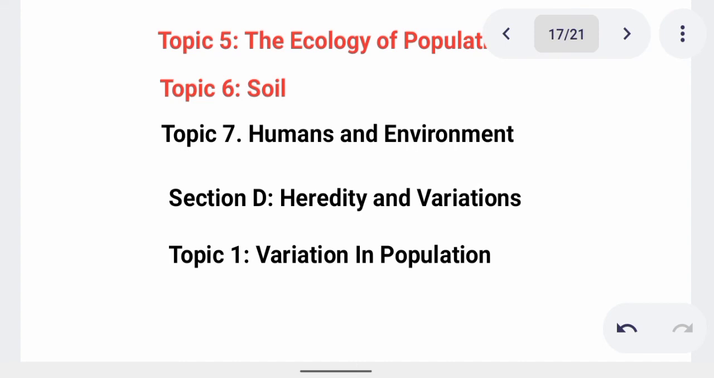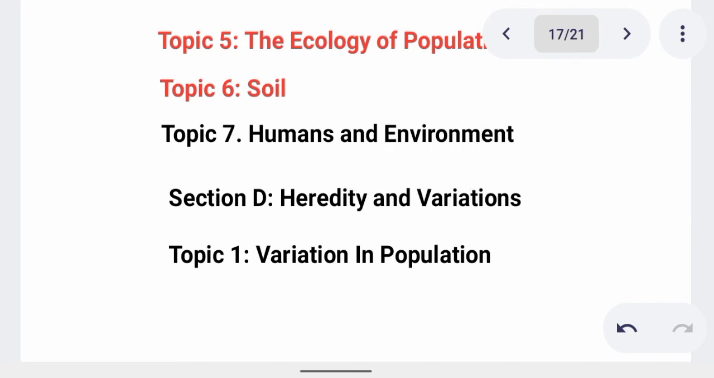Then when we move further, which is topic 5, we talk of the ecology of population. You know what ecology is. Here you learn things like population density, population size, and so many of them. Then we talk of soil. Try to learn and understand soil. What are the different types of soil? We have loamy soil, clay soil, and sandy soil. Which one has high porosity? Which one can retain water? Which one cannot retain water? It's very necessary to differentiate them under this topic. Number 7, we have humans and environment. It is very, very simple. Learn them.